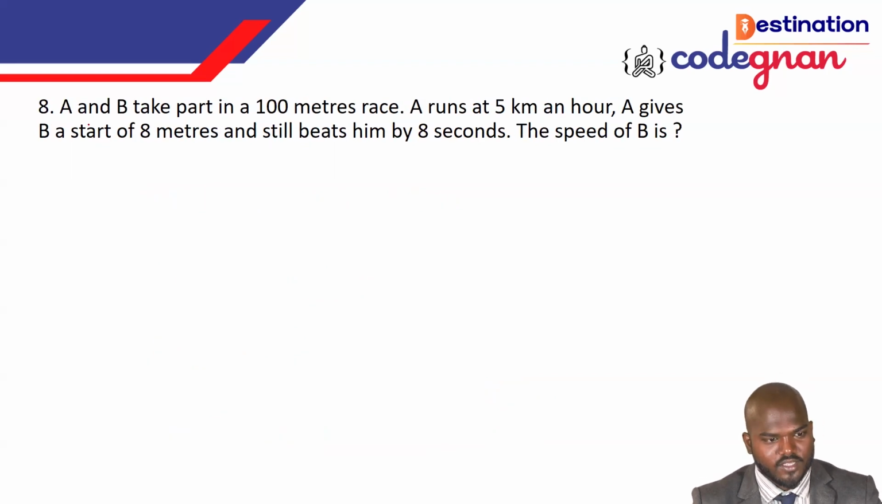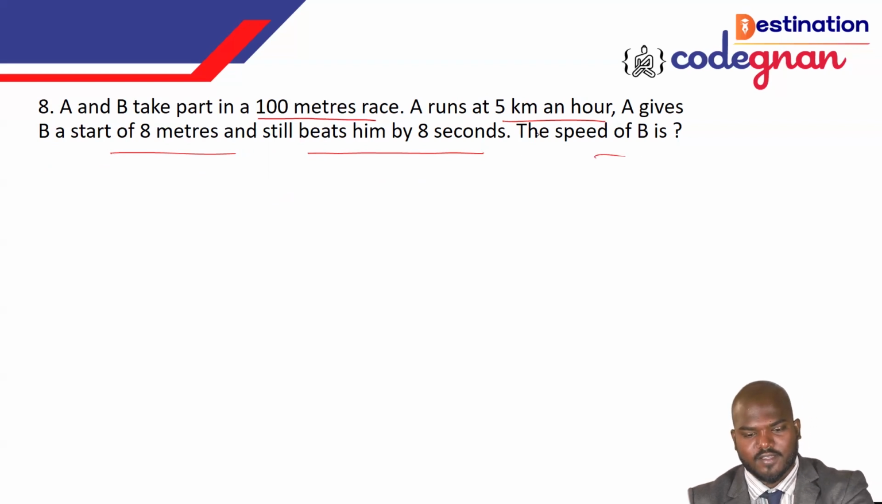Say A and B are taking part in a 100-meter race. A runs at 5 kilometers per hour. A gives B a start of 8 meters, so still A beats him by 8 seconds. So the speed of B is the question they are asking here. You can take it very easily.